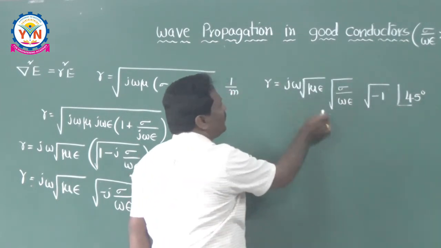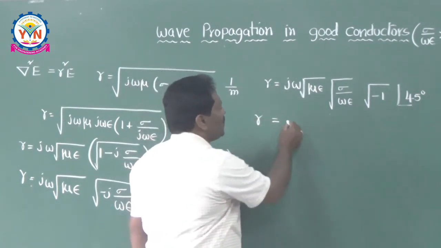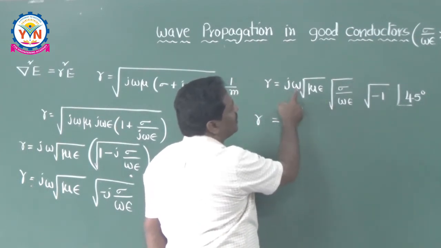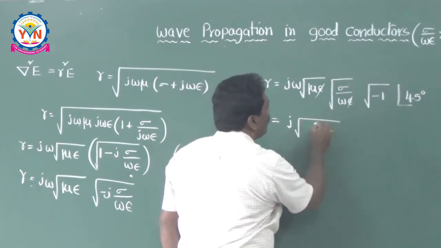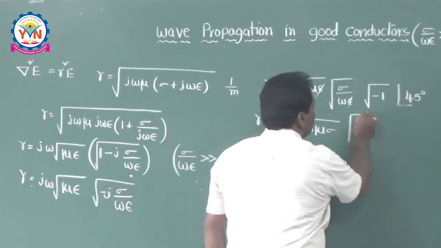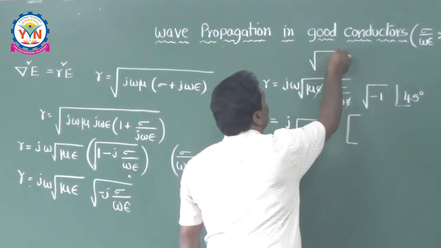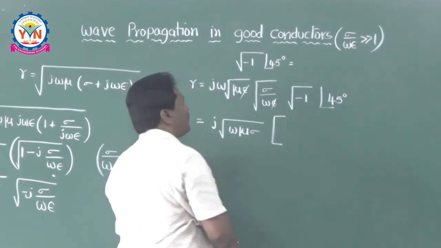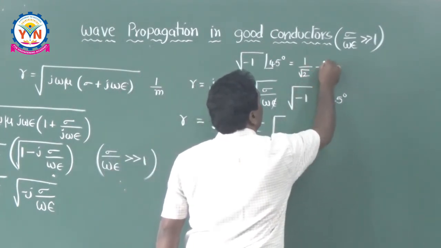So if you simplify this, gamma is equal to j root omega mu sigma, as epsilon gets cancelled, into root minus 1 at an angle 45 degrees. Root of minus 1 at an angle 45 degrees can be written, from your mathematics, as 1 by root 2 minus j into 1 by root 2.